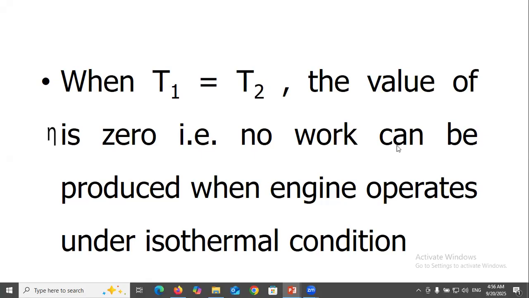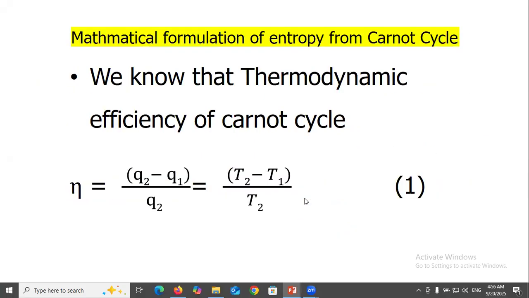That is, no work can be produced when the engine operates under isothermal condition.